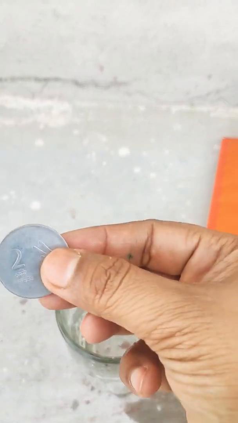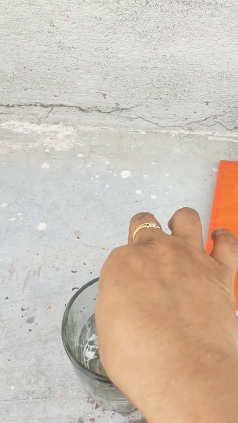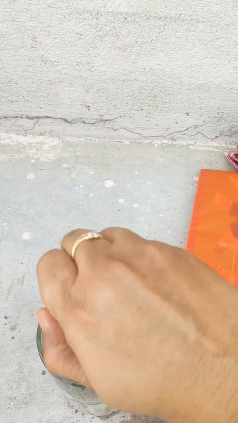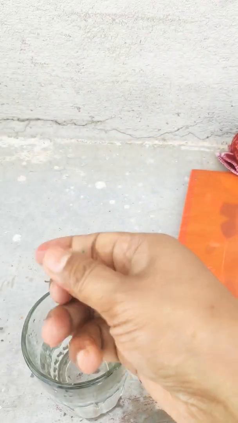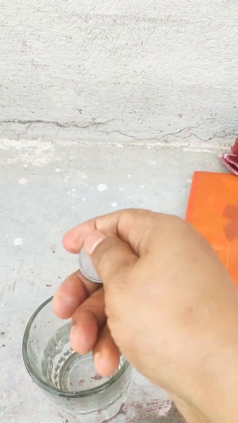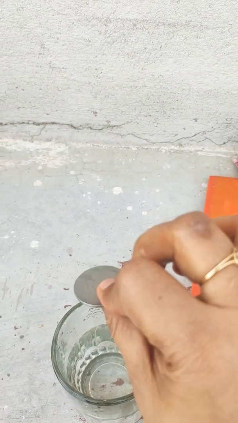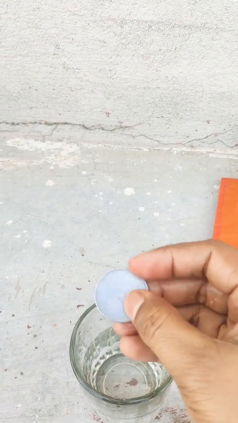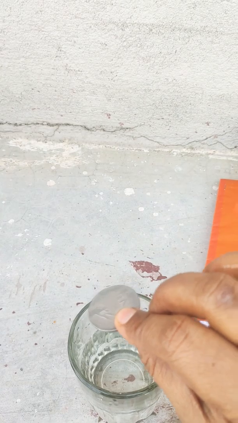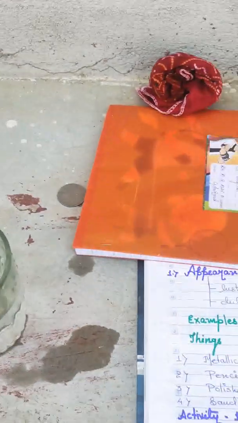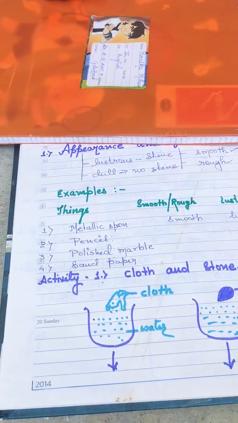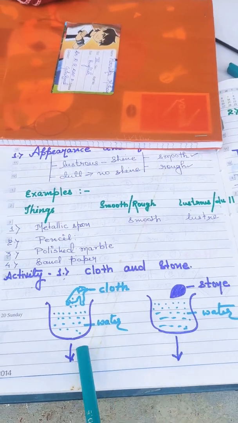But at the same time, as I do not have pebbles, I am using this coin. You see the coin. I am dipping the coin in the water and trying to compress it, but I am not able to. Why? Because this coin is hard in structure and hard in shape. Clear?